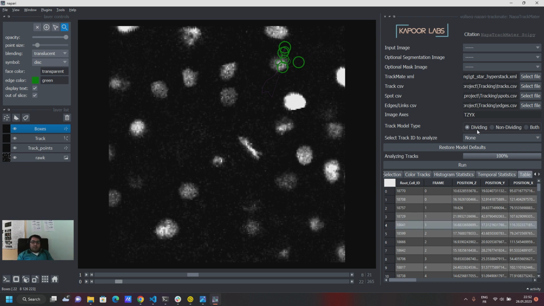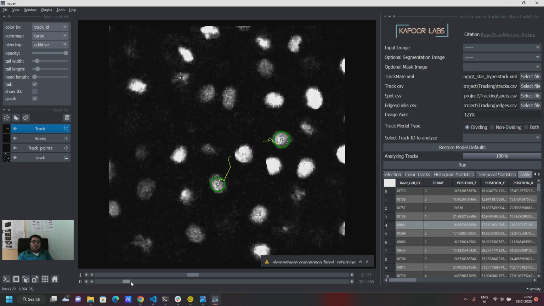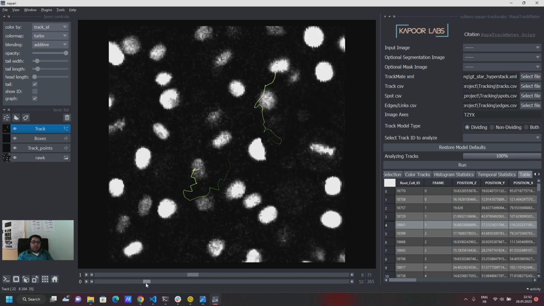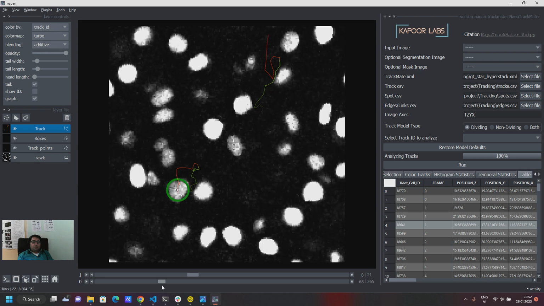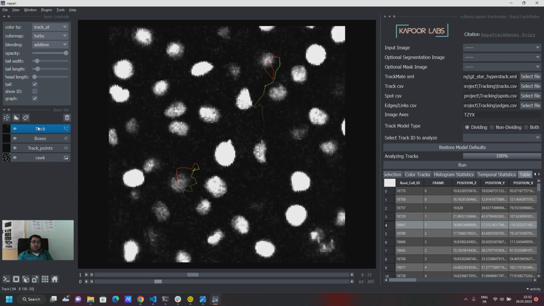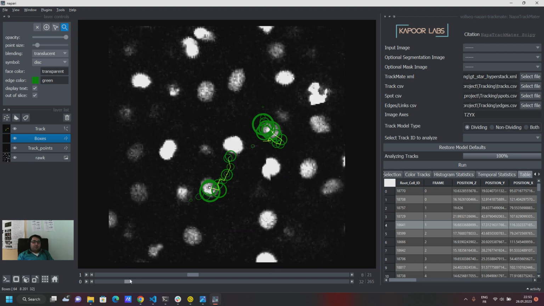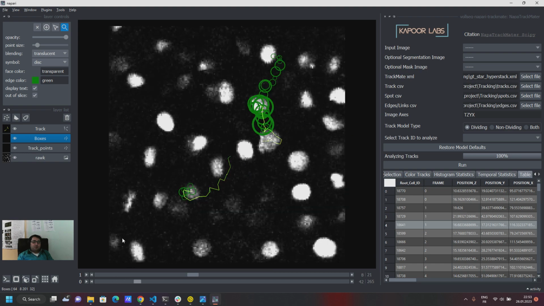But now another thing is that you don't just have to go through your table. It's a feature to make it more interactive, but you can just as well have selected a dividing track from here, and it will show you the same layers that you get from the table. It will show you these boxes, so I can ask it to display out of slice, and it will show you like this, just like what you saw before.